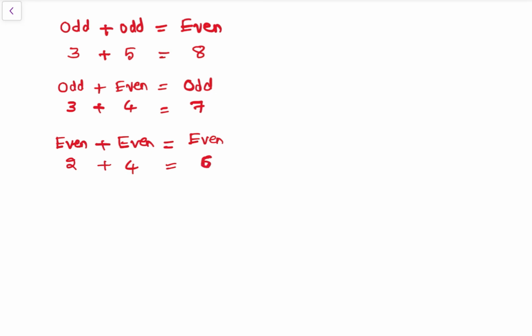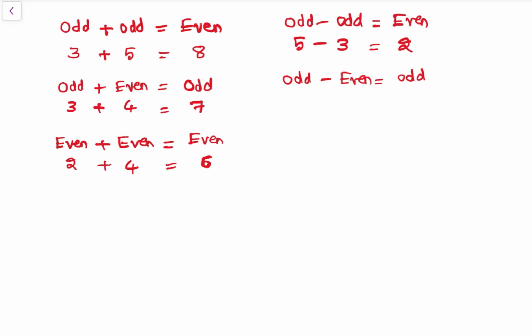Right? Then odd minus odd, you will get even, right? See, 5 is an odd number, minus 3 is an odd, you will get an even number, which is 2. Then odd minus even, you will get odd. See, 5 is an odd minus 2 is an even, you will get 3, which is an odd number, right?